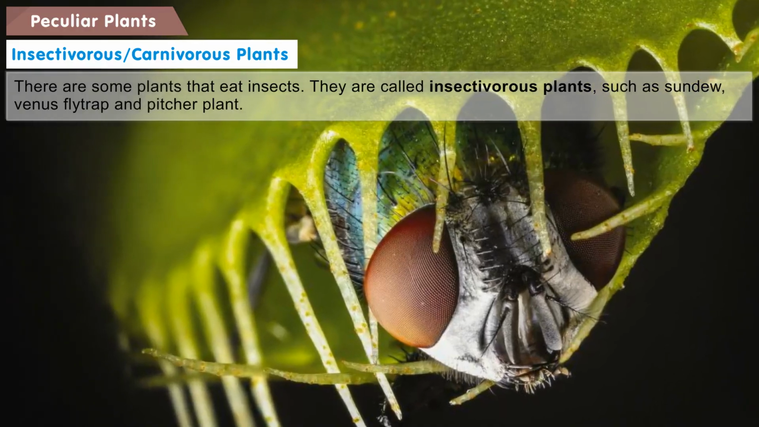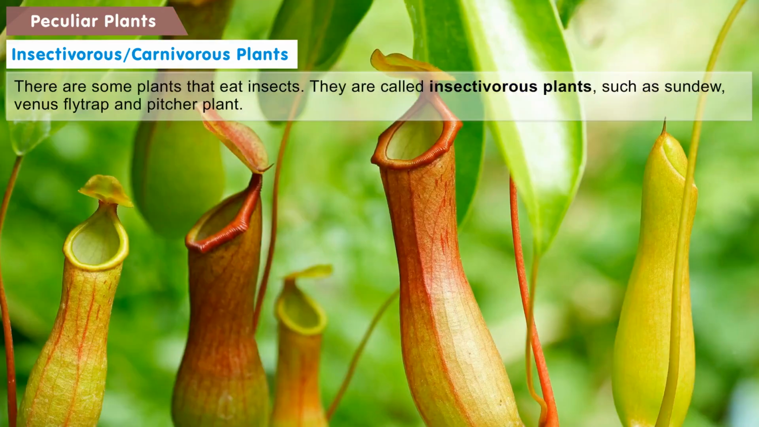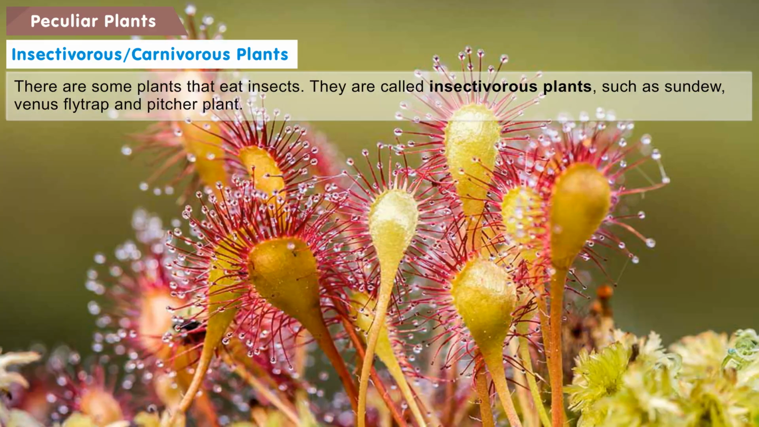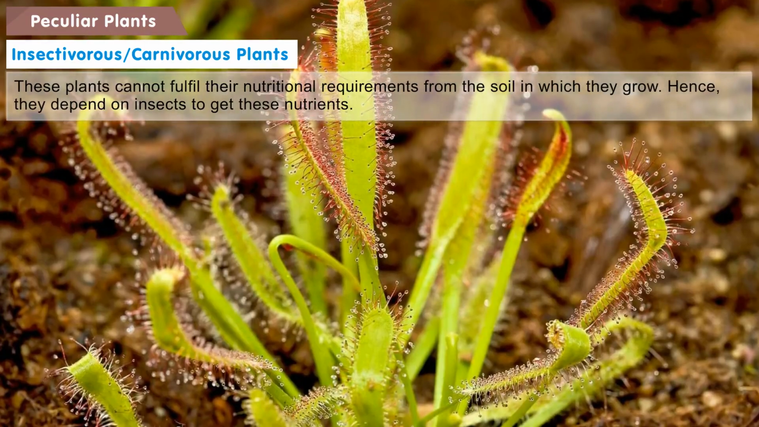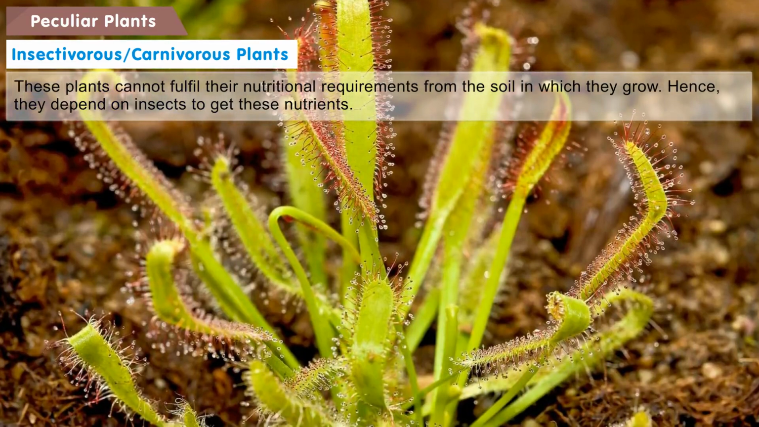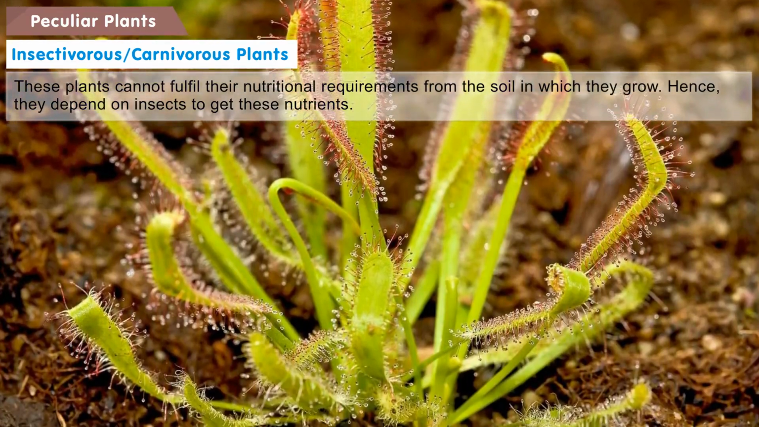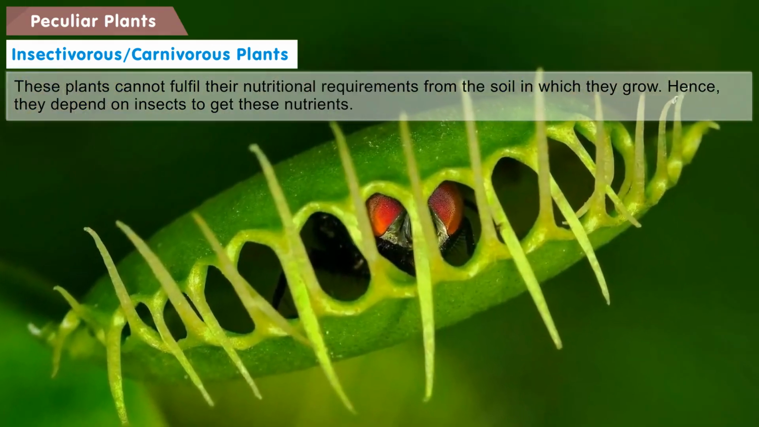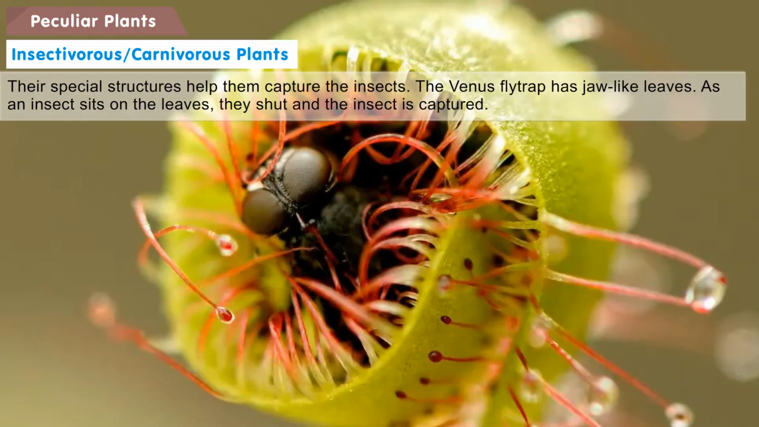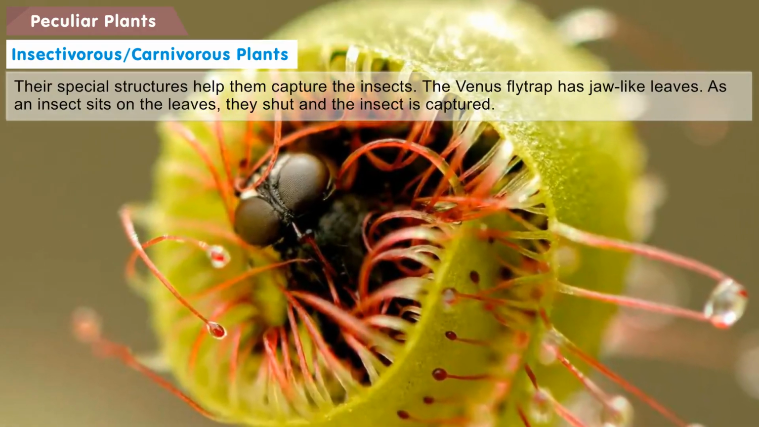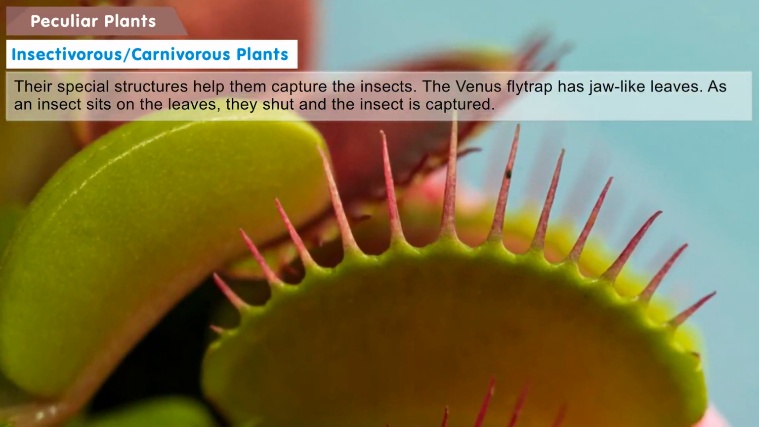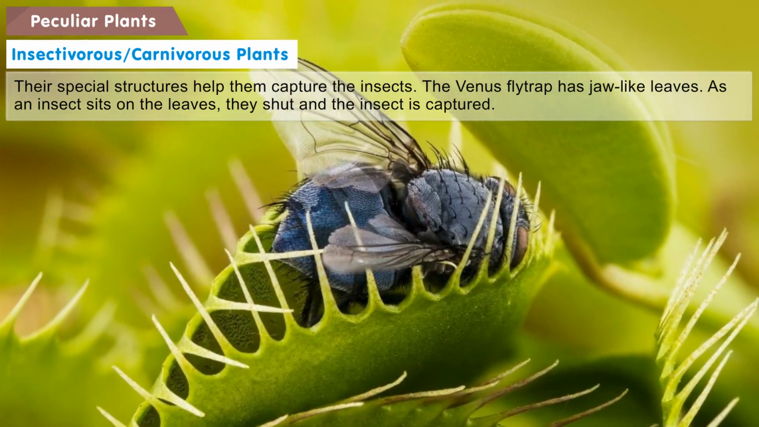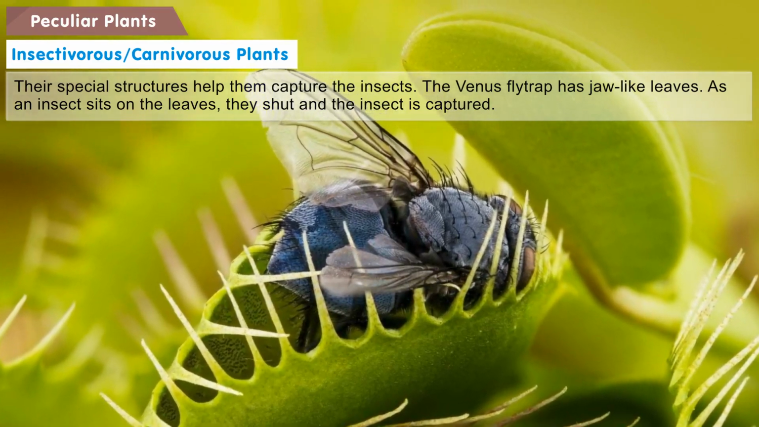Insectivorous or carnivorous plants. There are some plants that eat insects. They are called insectivorous plants, such as sundew, Venus flytrap, and pitcher plant. These plants cannot fulfill their nutritional requirements from the soil in which they grow. Hence, they depend on insects to get these nutrients. Their special structures help them capture the insects. The Venus flytrap has jaw-like leaves. As an insect sits on the leaves, they shut and the insect is captured.